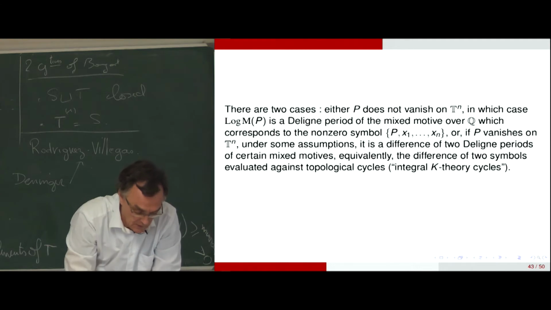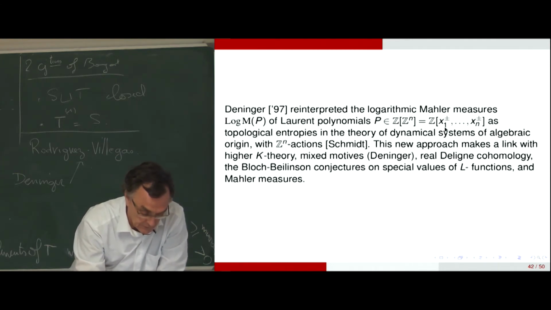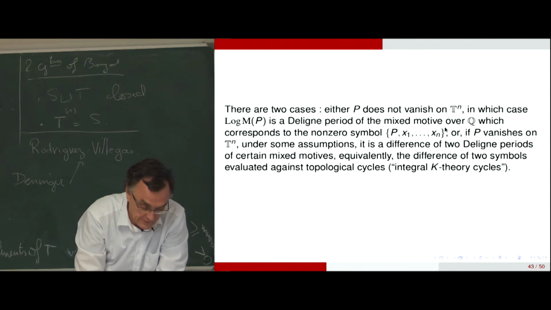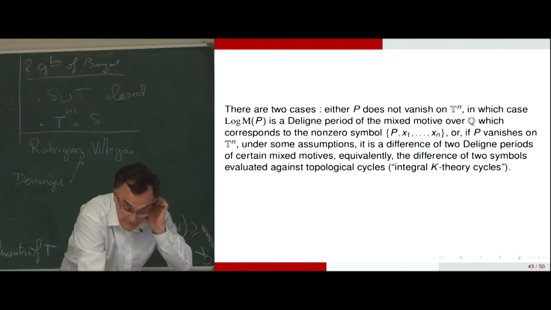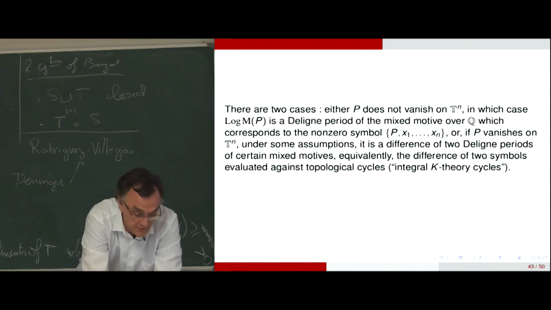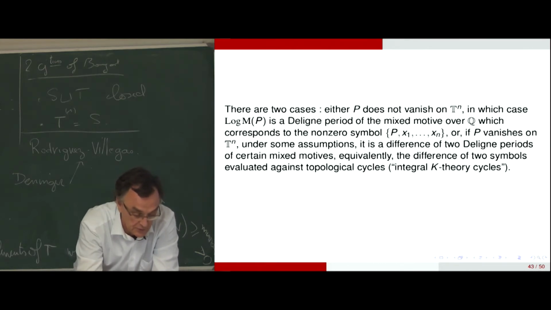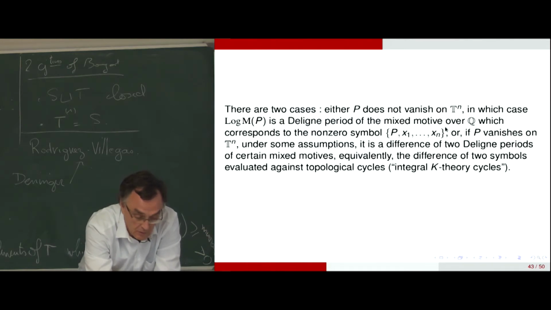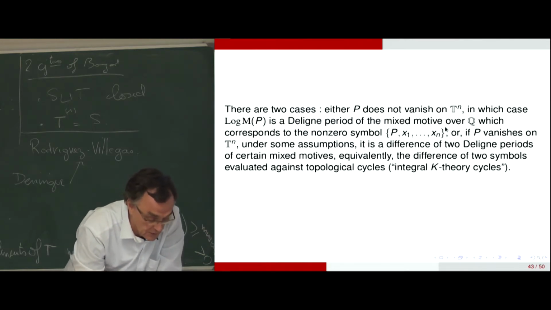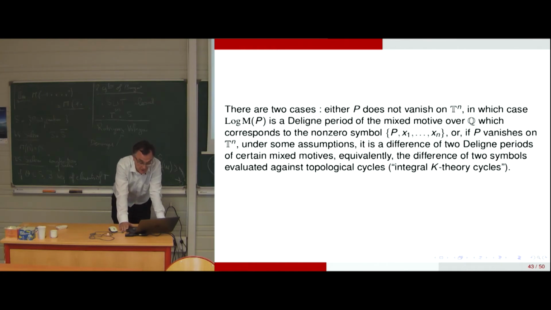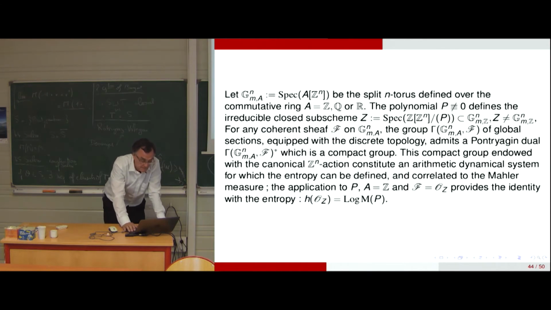Either the Laurent polynomial does not vanish on the n-dimensional torus, in which case the logarithm of the Mahler measure of P is the Deligne period of a mixed motif over Q, which corresponds to a certain non-zero symbol, or P vanishes on the n-dimensional torus under some assumptions, and it is the difference of two Deligne periods of certain mixed motifs, equivalently the difference of two symbols evaluated against topological cycles, so integral K-theory cycles.